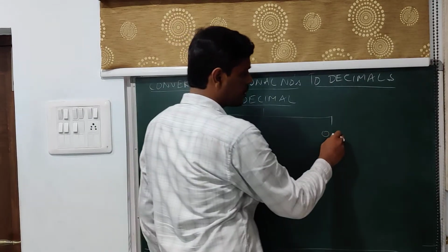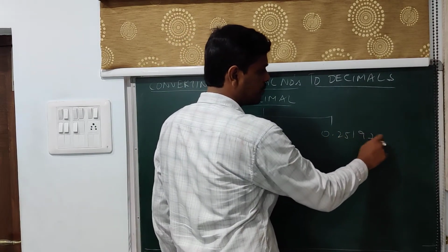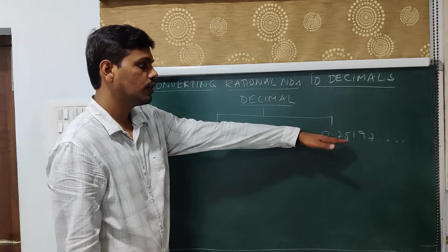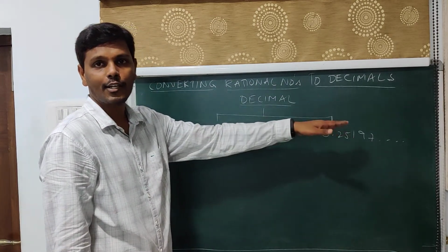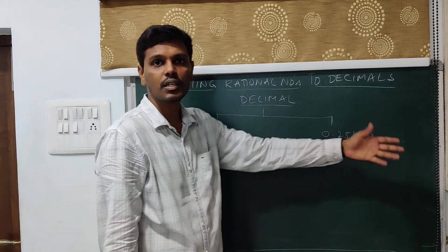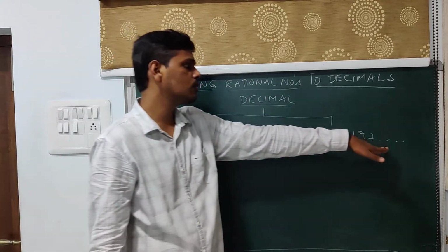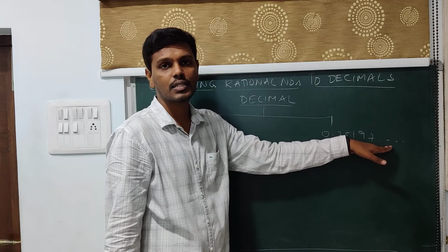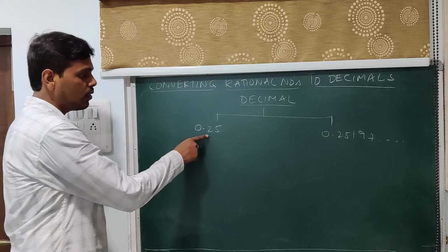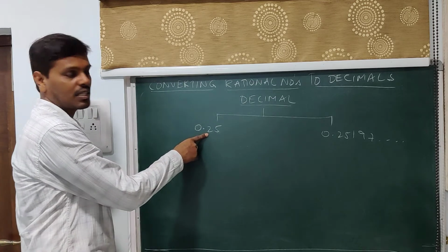Whereas if it is like 2, 5, 1, 9, 7, and it keeps moving, then we say that these kinds of decimal expansions are non-terminating decimal expansions. There is no halt. Terminate in the sense to stop. There is no stopping here. Hence we call these non-terminating decimal expansions, whereas these are called terminating decimal expansions.